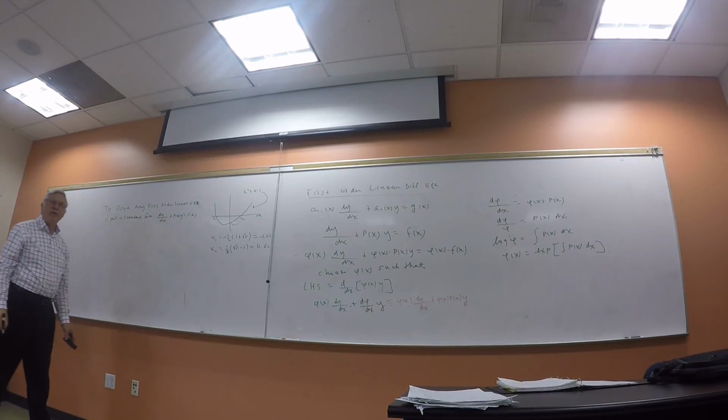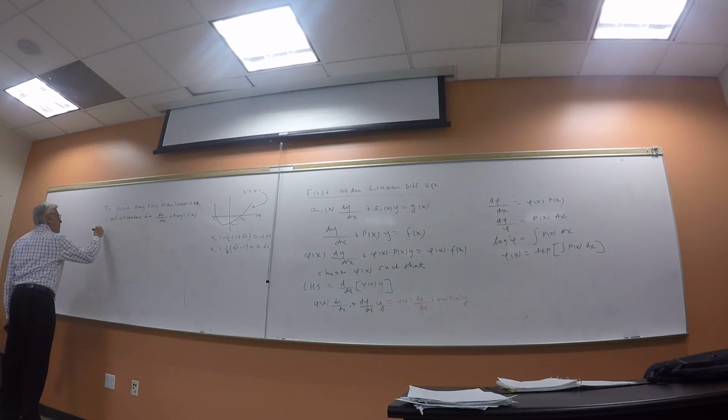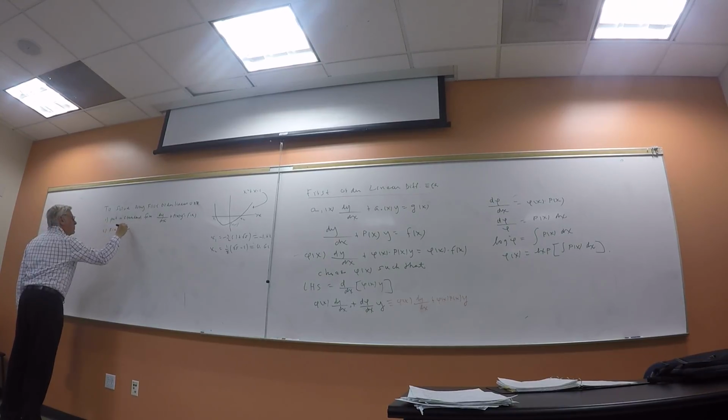And you can always do that. Second step, find the integrating factor. That's this function phi we were talking about.